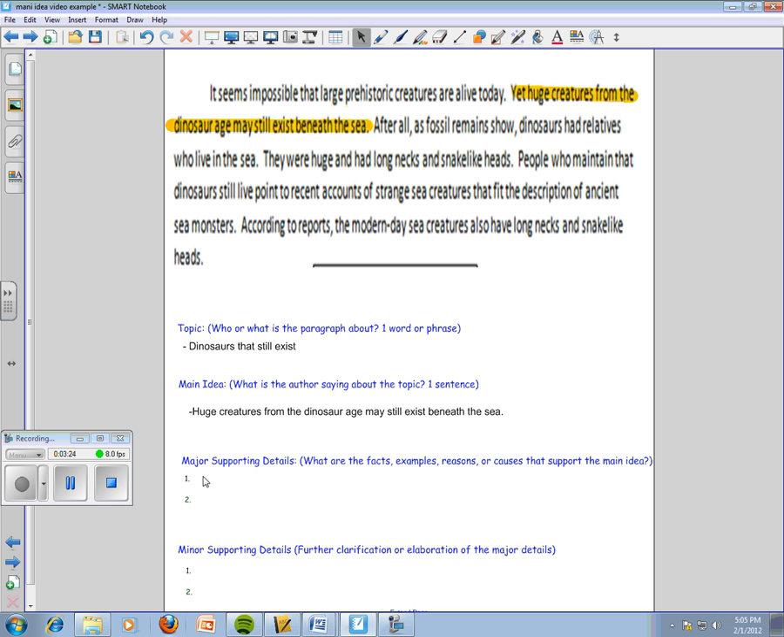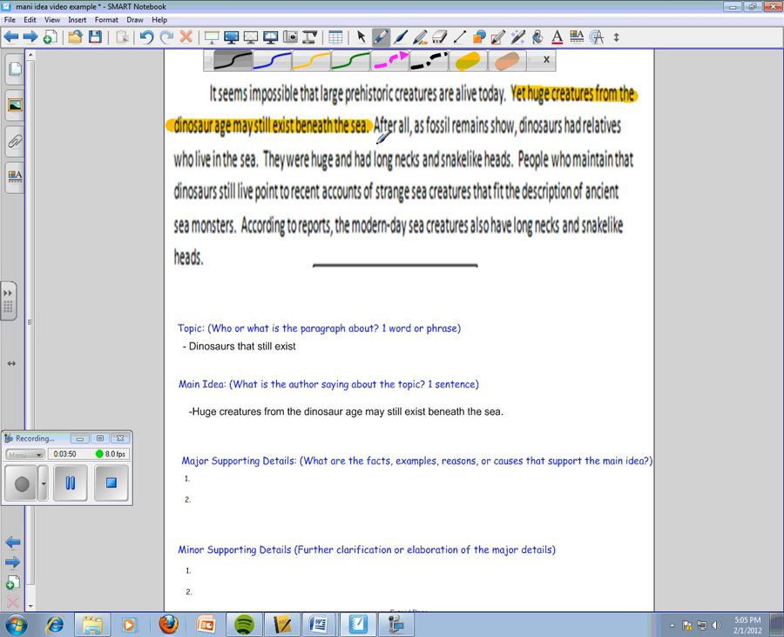I want to come down here to the major supporting details section. These ask for facts, examples, reasons, or causes that support the main idea. Now, if you can come up with some facts, examples, reasons, or causes that support this sentence, then you know you have the correct main idea. Okay, so let's look back into the paragraph and see if we can find something to support that main idea.